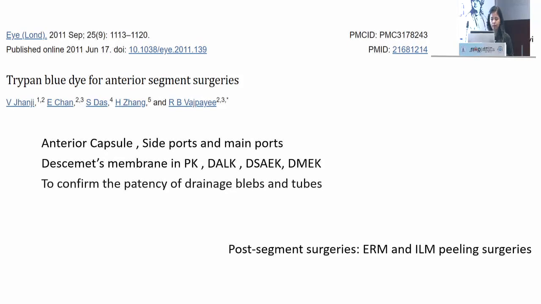Coming to trypan blue dye, which is used by anterior segment surgeons. For us, we use it for staining the anterior capsule, side ports, main port, and also for staining the DM in PK, DALK and DMEK, DSEK cases. Sometimes it is used by glaucoma surgeons to confirm the patency of drainage blebs and tubes. In posterior segment surgery also it was rampantly used for staining the ERM and ILM peeling surgeries.